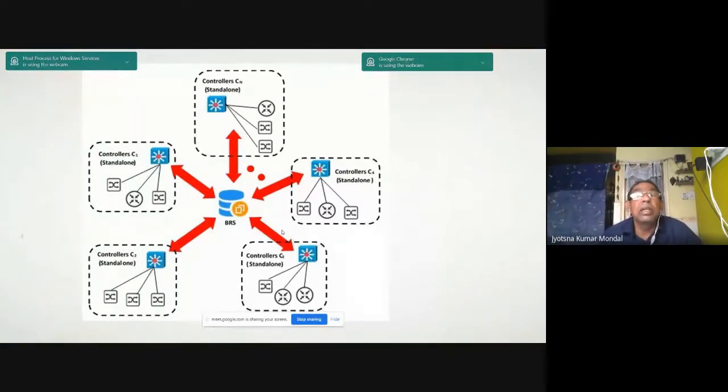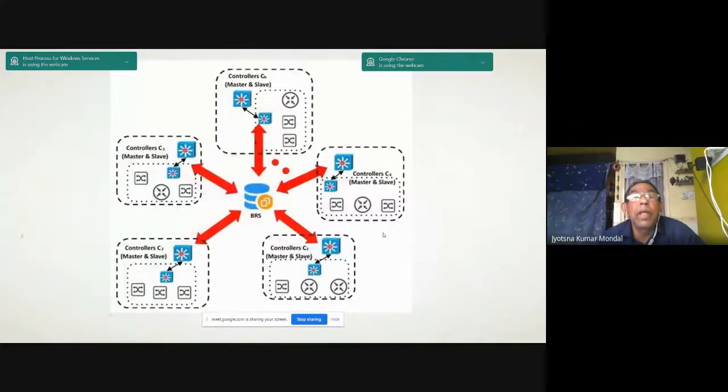And you see, there may be a single master controller or there may be multiple controllers.